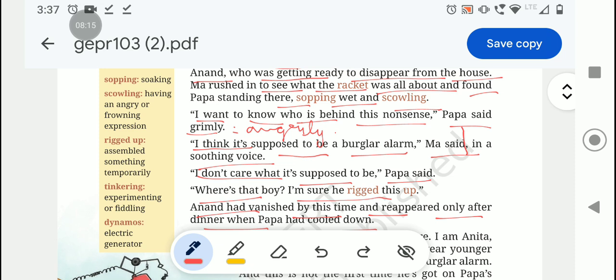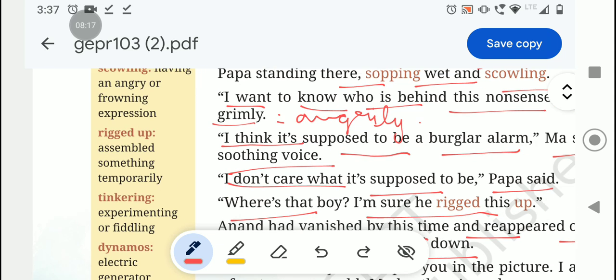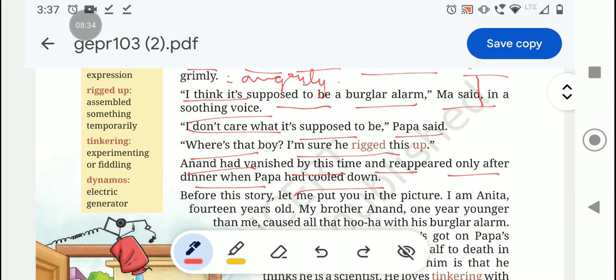I'm sure he rigged this up. Rigged up means assembled something temporarily. Papa is saying, "I am sure that this was done by him."